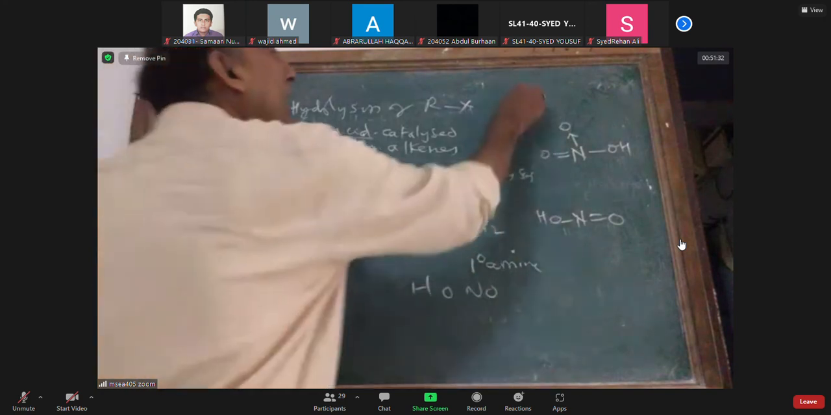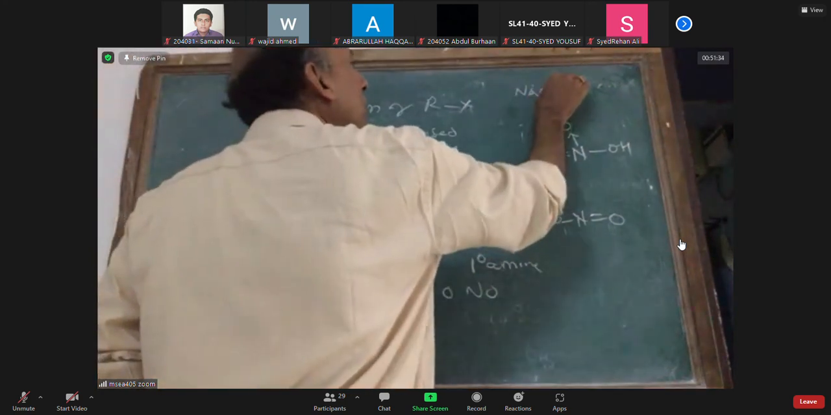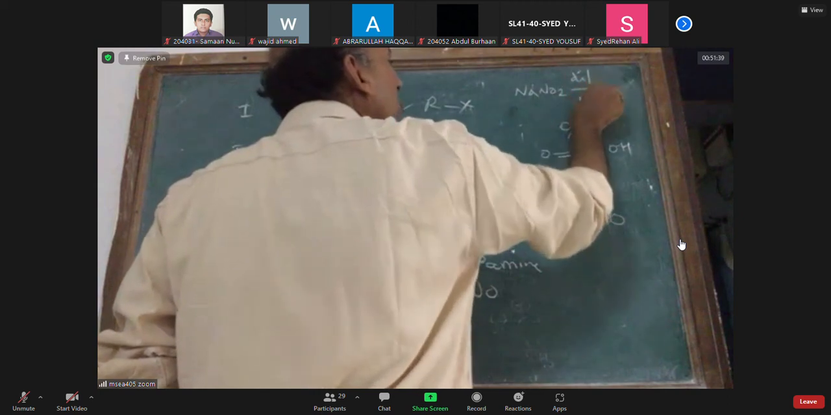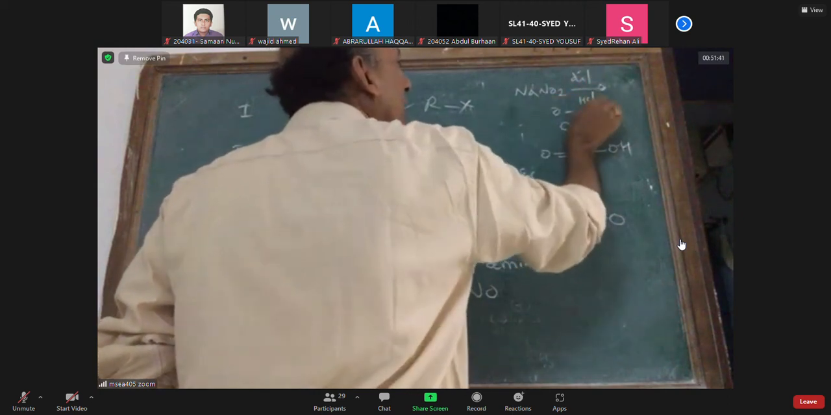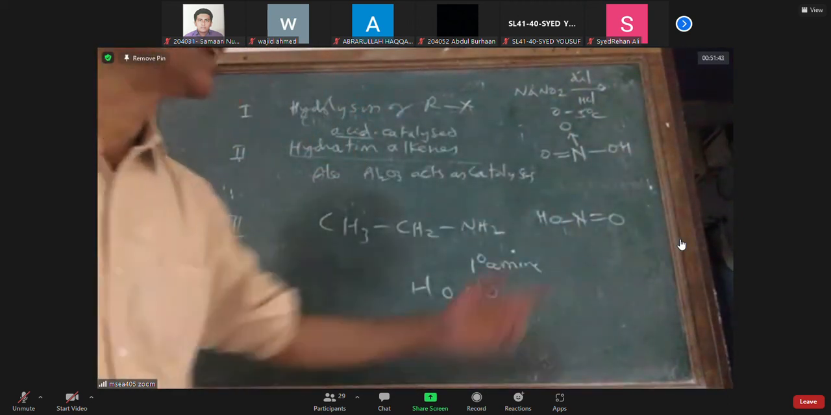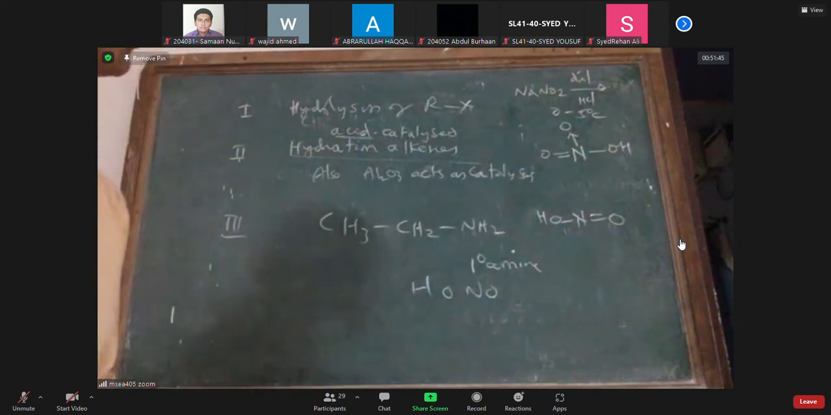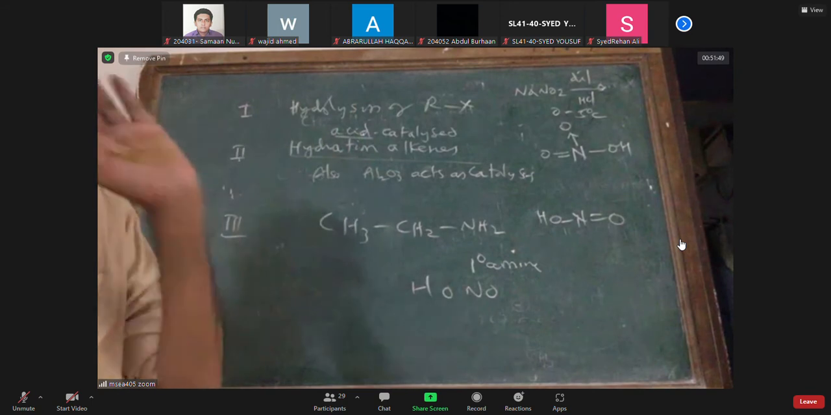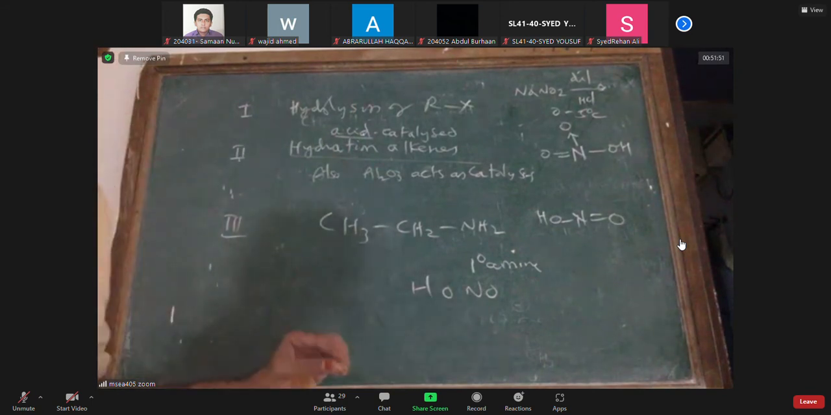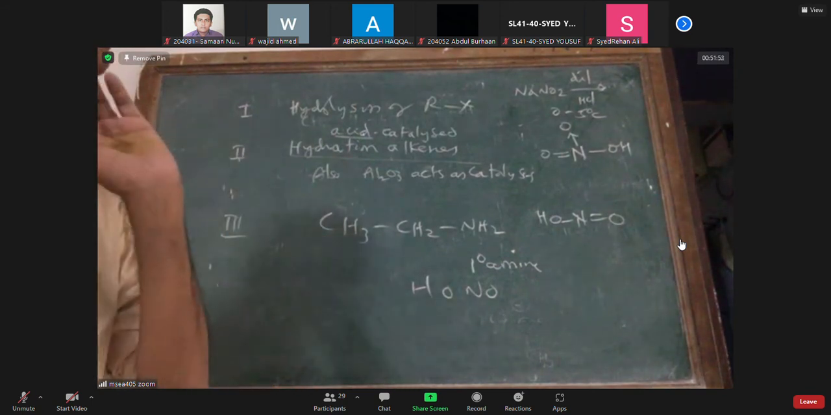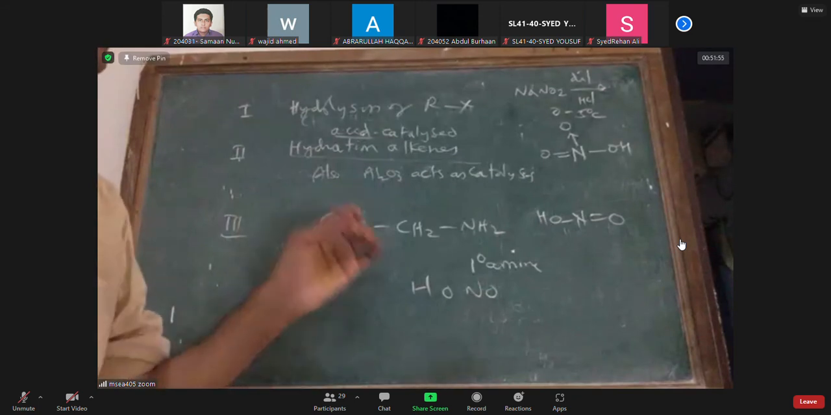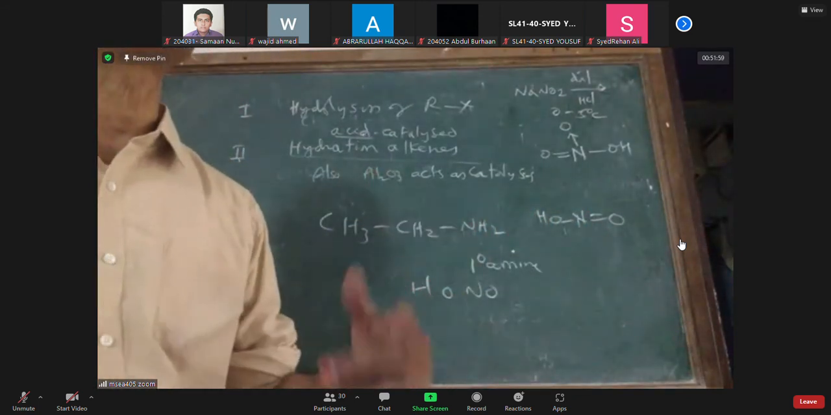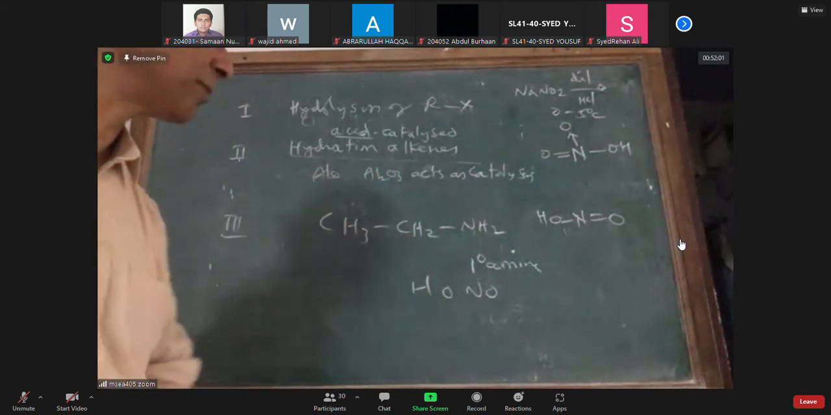Whenever you want nitrous acid, on the spot you take sodium nitrite, add diluted HCl at 0 to 5 degrees, and add ice cubes. If you do not add ice cubes, the nitrous acid will decompose. If you keep it in a container, it will decompose, so you have to prepare it on the spot.